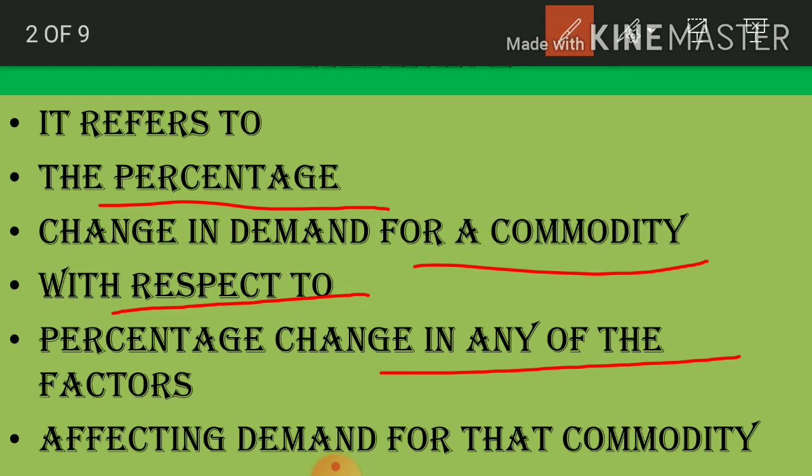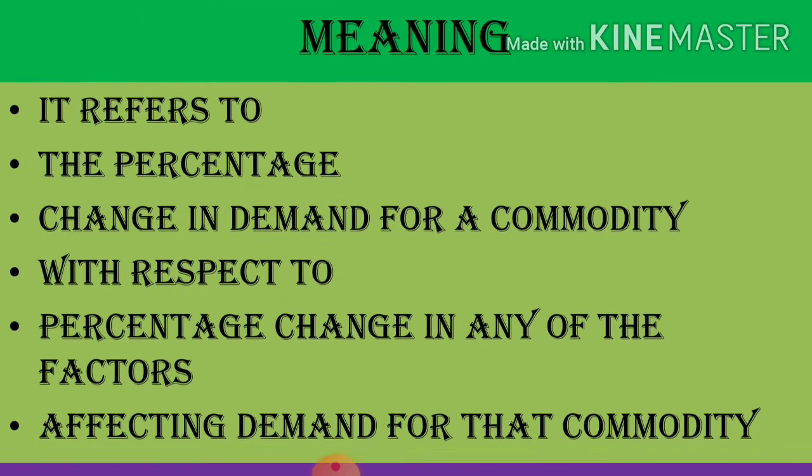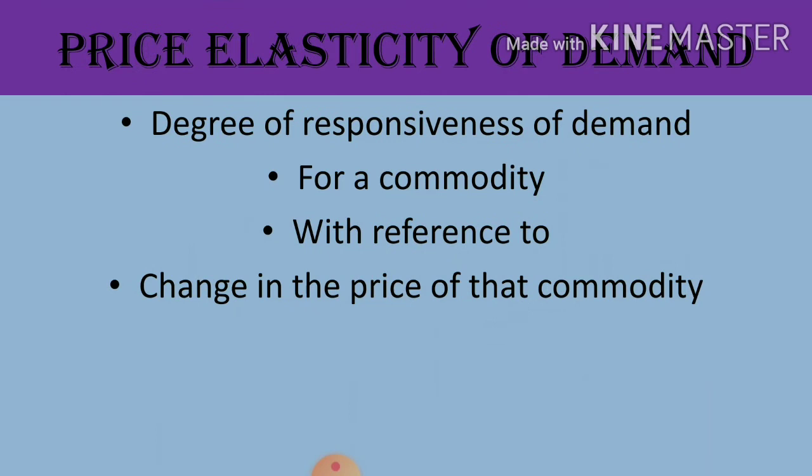There can be various factors which are affecting the demand, like price of related goods, income of the consumer. Elasticity of demand defines that if there is a change in any of these factors, let it be income of the consumer, then how much there will be a change in demand for that particular commodity. This is elasticity of demand. Clear? Next is price elasticity of demand.